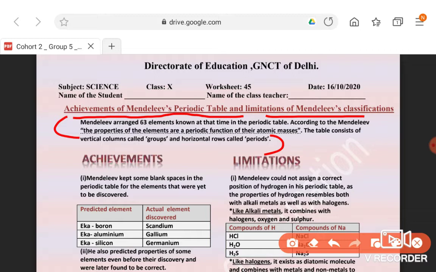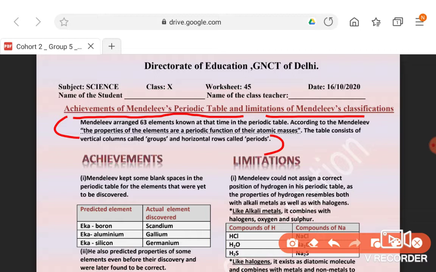According to Mendeleev's periodic law, if anyone asks you, Mendeleev classified the elements on the basis of their hydrides and oxides into different rows and columns. The vertical columns are known as groups, and the horizontal rows are known as periods.